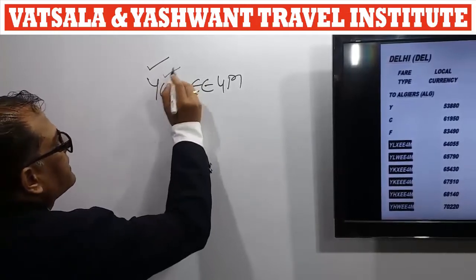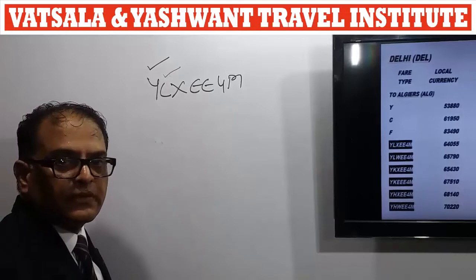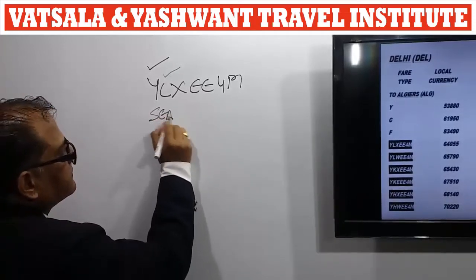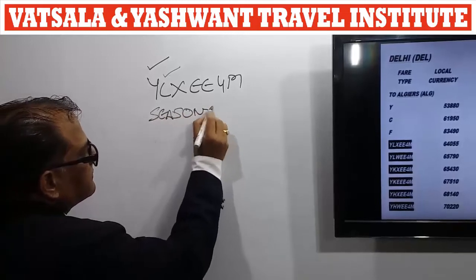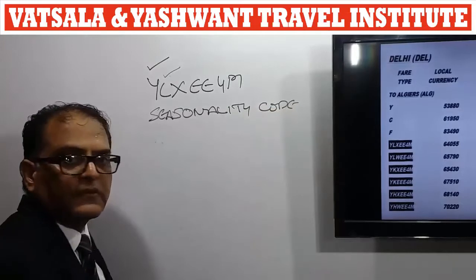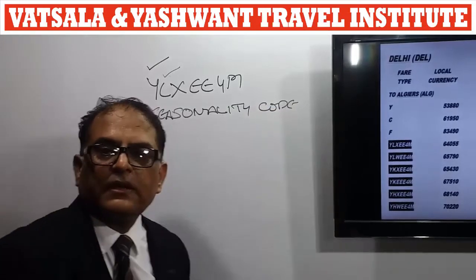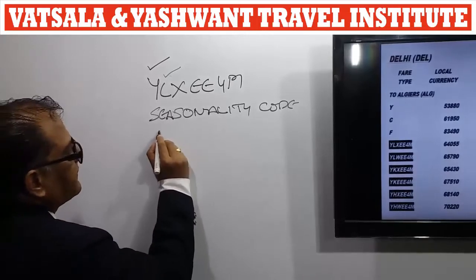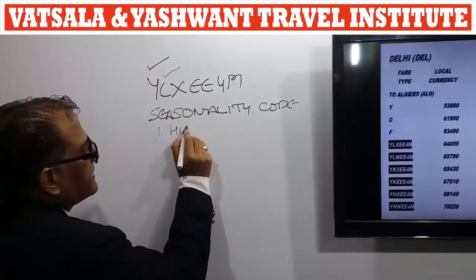Next we'll talk about this code. This is the seasonality code. In the travel trade we have three seasons. Very first is high or peak season.